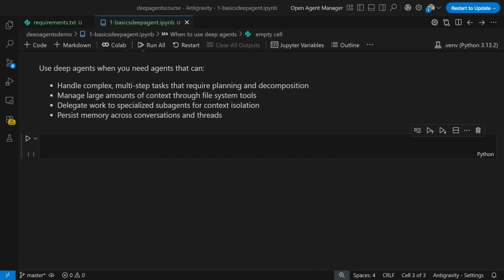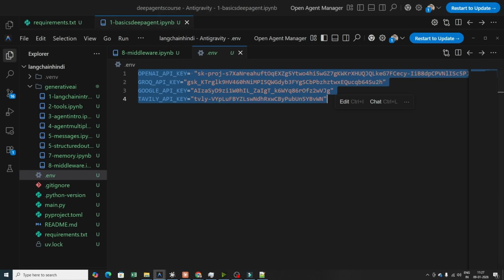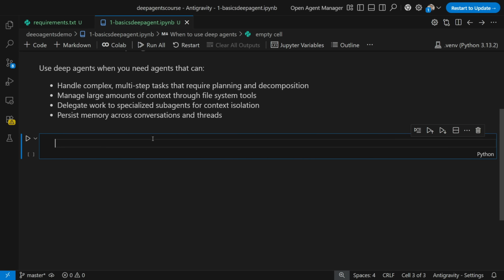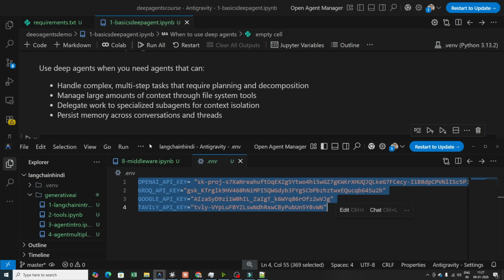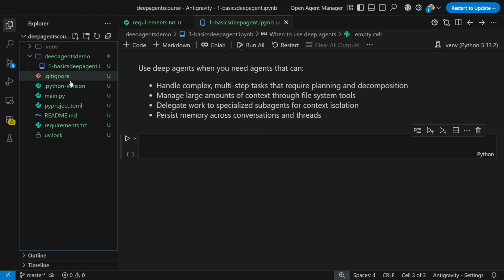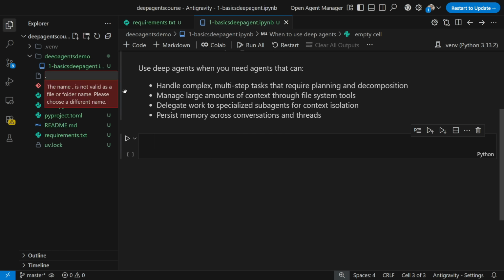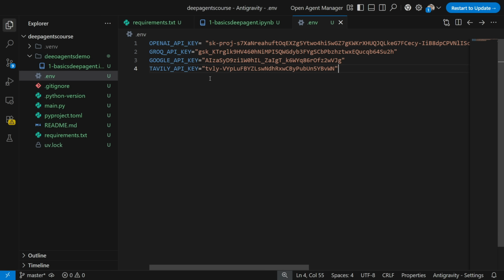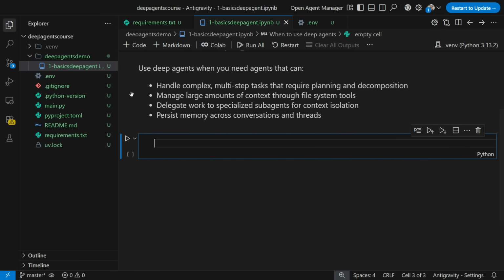Now, along with this, I'm also going to use some of the environment variables that I really want. I'm planning to use some kind of keys, so I will go ahead and copy these keys that I require. I'll create a .env file, and I will use some keys like OpenAI key, Grok API key, Google API key, and Tavily API key. So Tavily API key is basically for the internet search. I'm going to specifically use this. OpenAI API key, Grok API key, and Google API key are for those specific models.